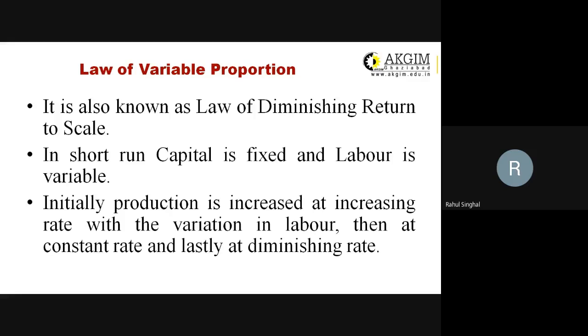Beyond that point, output won't increase; in fact, it will decrease. That is the law of variable proportion. It tells us that with the employment of labor each time, output won't keep increasing. It increases up to a certain level, and you have to decide what that level is. Beyond that level, don't employ any additional employee.